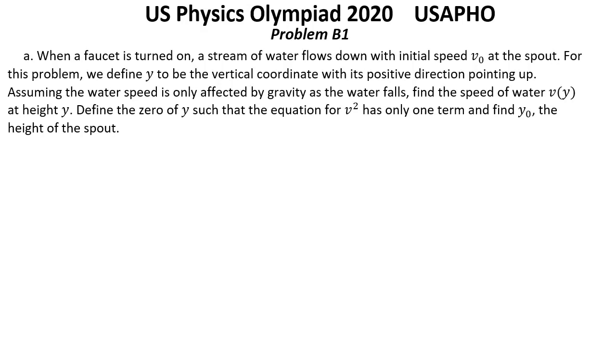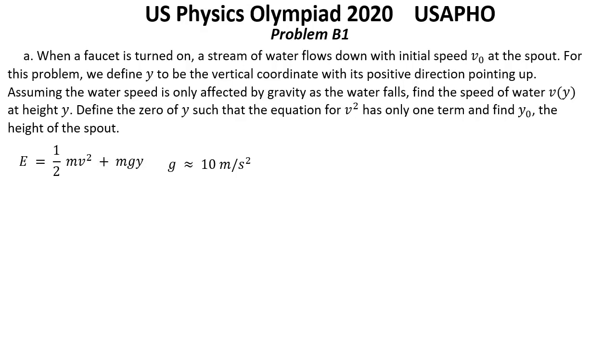Solution for problem B1. Question A. We can use energy conservation to answer this question. For a bit of water with mass m, the total energy E is the sum of the kinetic and the gravitational potential energy. E equals 1/2 mv squared plus mgy. With this sign convention, g approximately equal to 10 meters per second squared is positive. As y decreases, so does the potential energy.